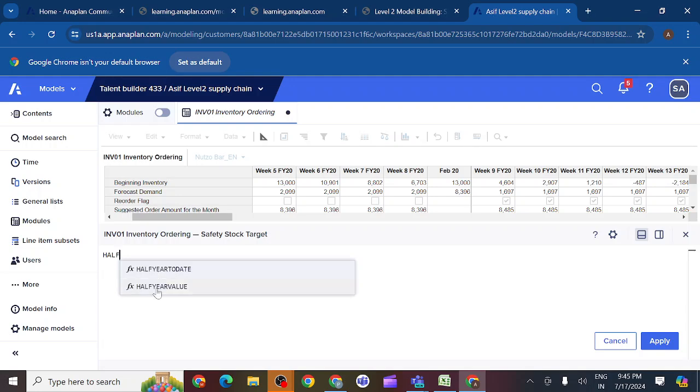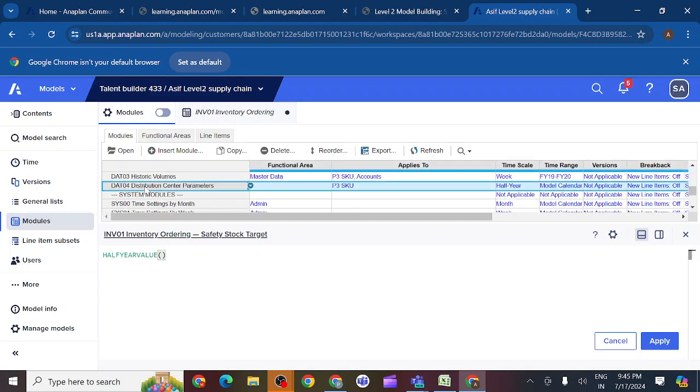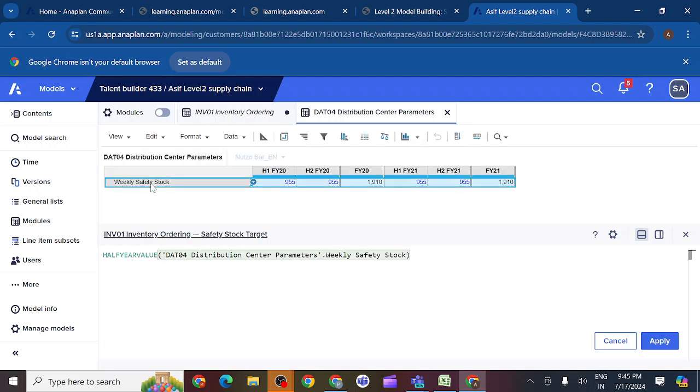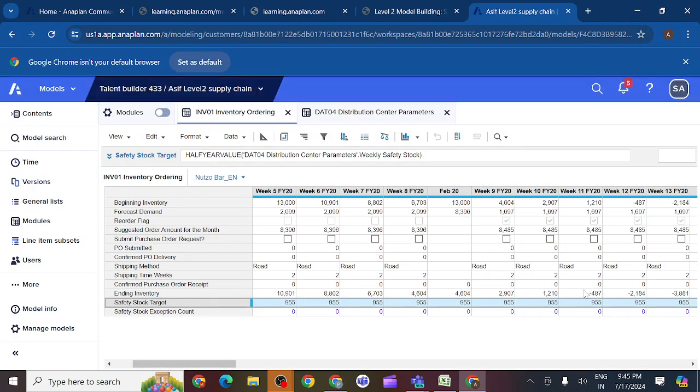So you can see half year value. Then you should go to the module, open the data 04 module. I want the weekly safety stock value. Then by writing this formula, you can check here that I will get the half year value, 955, for each and every different line item here. You can see.